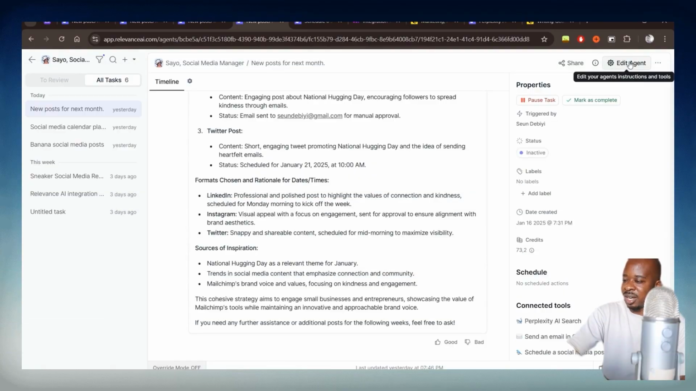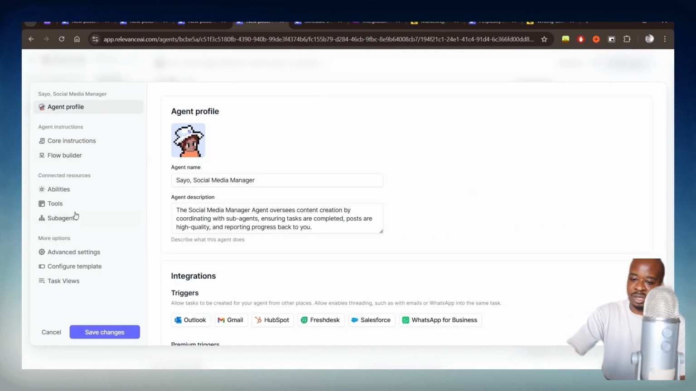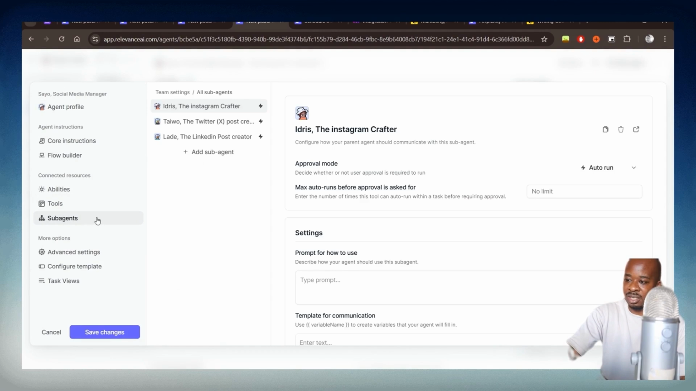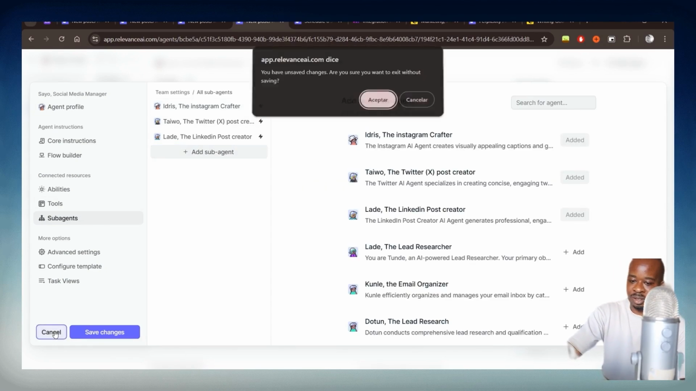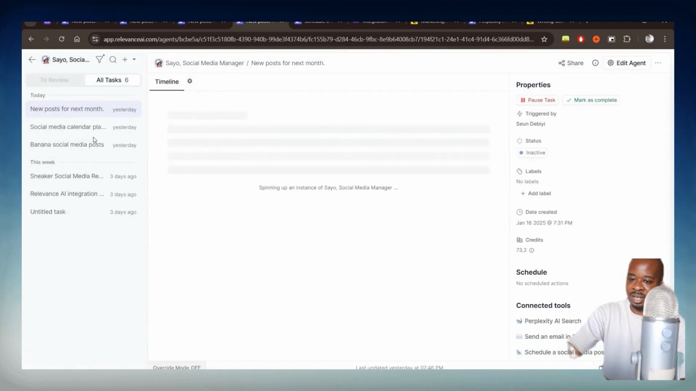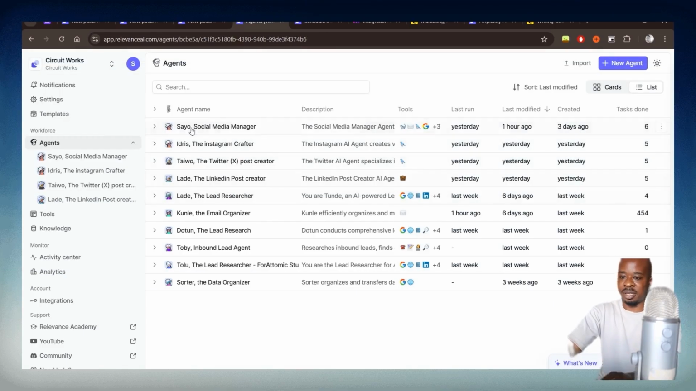Okay, so that is the social media manager at the top. So now let's look at its sub-agents. If you want to add a sub-agent for this particular agent, you could do that just by clicking on the sub-agent here. And what I noticed is before you actually add the sub-agents, you need to have already created the sub-agents first. So we'll just take a step back and we'll have a look at some of those other agents. And they're really simple.